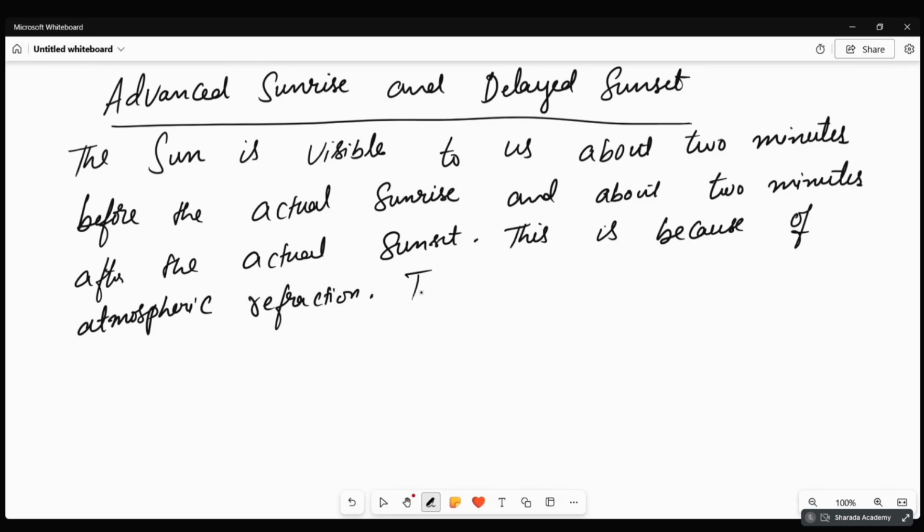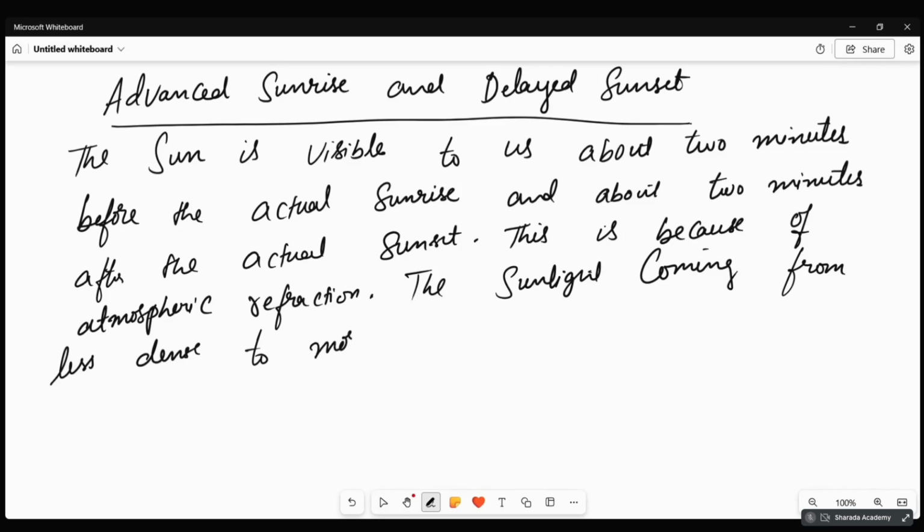The sunlight coming from less dense to more dense air, hence, it refracts downwards.